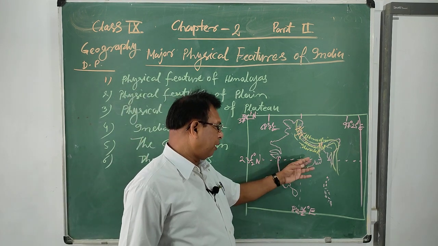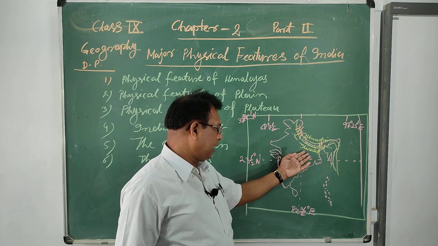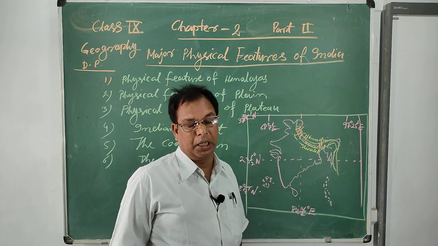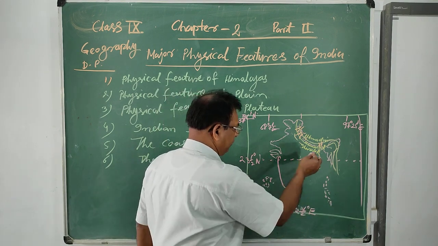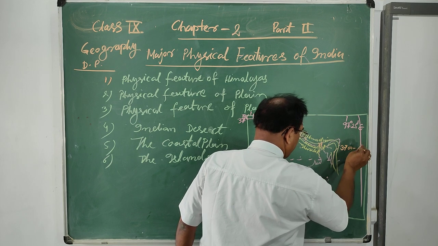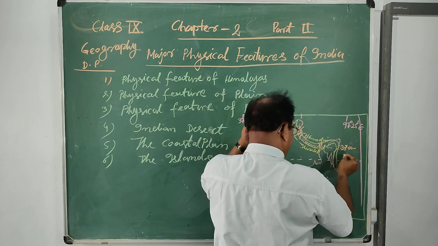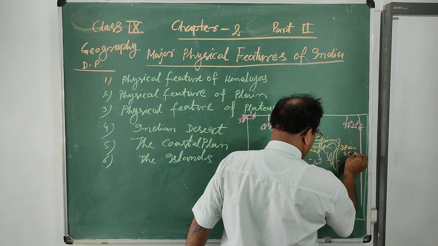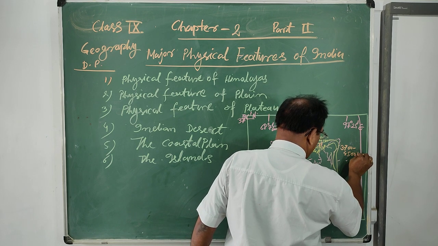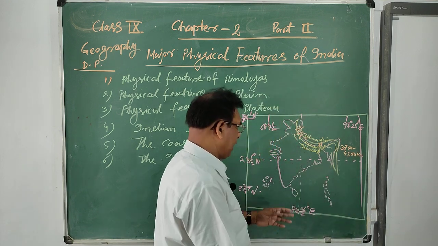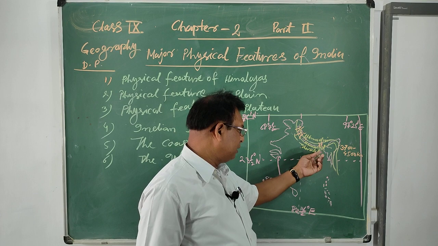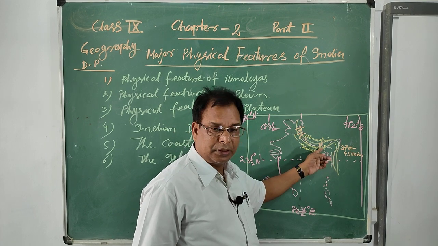From the sea level, the Himachal regions have a height of 3,700 to 4,500 meters. These are the highest levels from sea level of these Himachal regions.